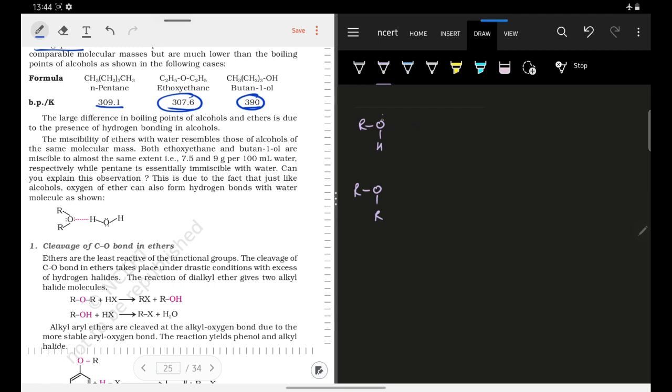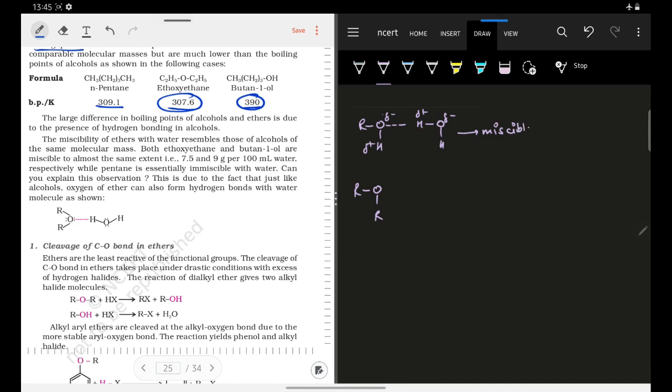We know that in alcohol there is a charge separation, delta minus and delta positive charge. As the hydrogen is attached to an electronegative element, definitely it will have a delta positive charge. Now water also has this delta minus and delta positive charge. So this delta negative oxygen can form a hydrogen bond with the hydrogen of water. As alcohol can form hydrogen bonds with water, it will be miscible in water. So we can say that it is miscible.